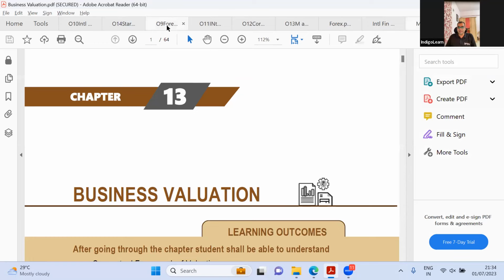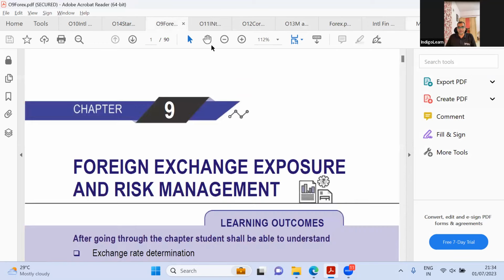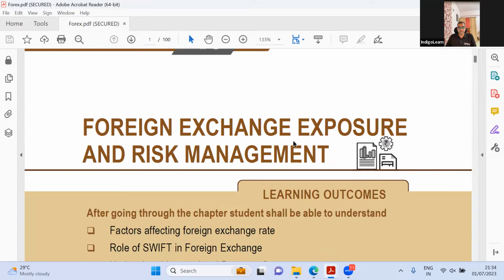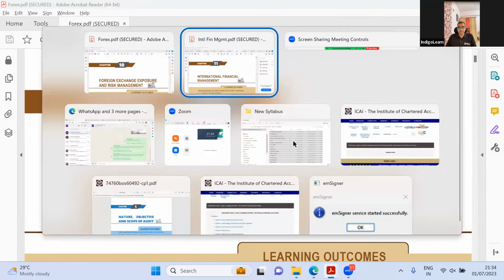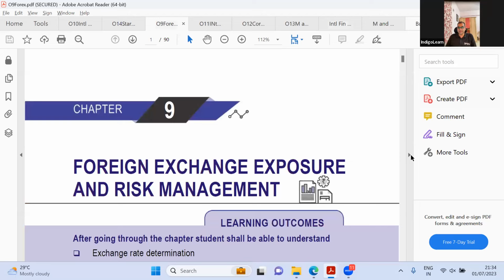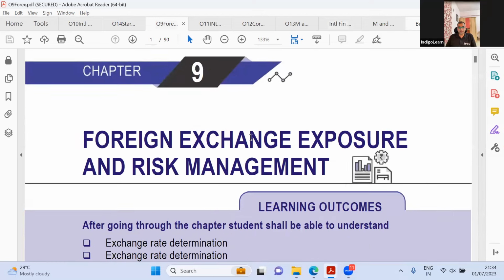After derivatives, I think we had Forex, right? If I'm not wrong. Yeah, Forex. So let me take Forex out, and Forex is here as per the new syllabus. It's about 100 pages. And in the old syllabus, Forex is about 90 pages. So they've added 10 pages. Let us see what they have added.